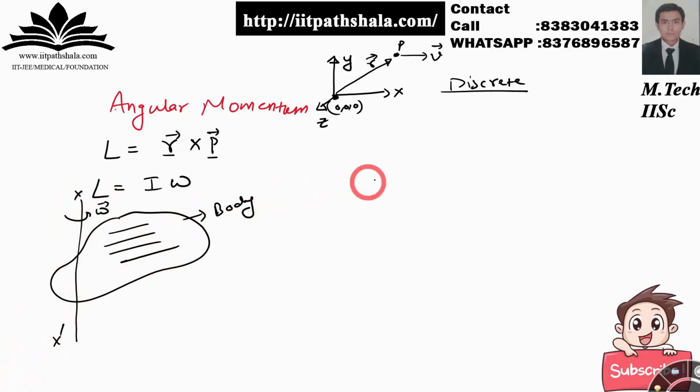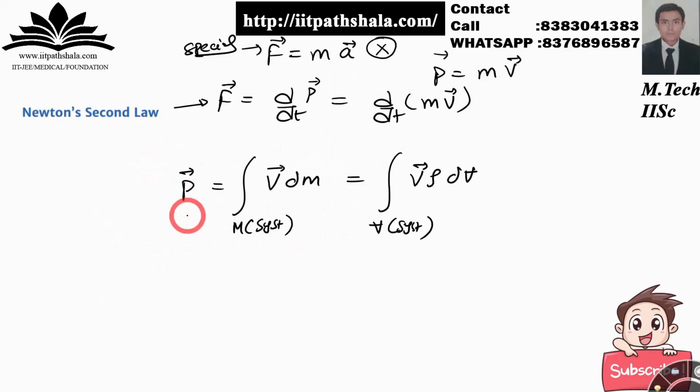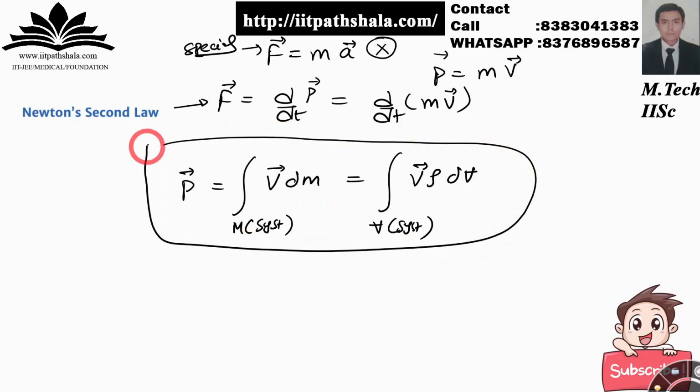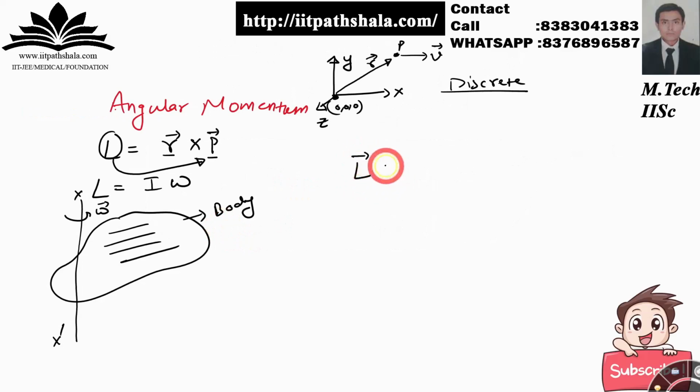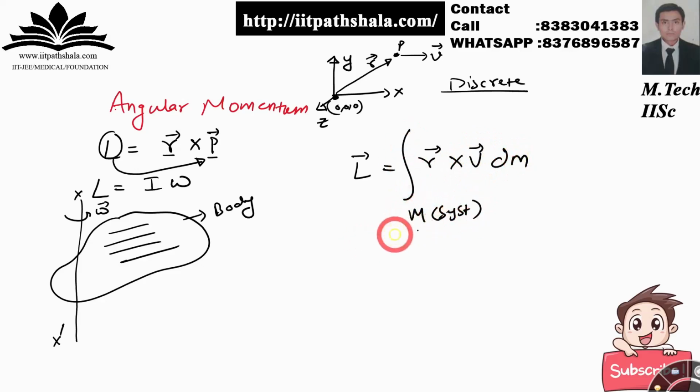But from the aerospace point of view, angular momentum depends upon this p, and this p from the previous relation depends upon this thing over here. So this is for a rigid body, because you are taking a smallest chunk of your body which is under consideration. So here I can write the angular momentum as r cross v dm for the system under consideration of constant mass. For the volume I can write it as r cross v rho into dv.